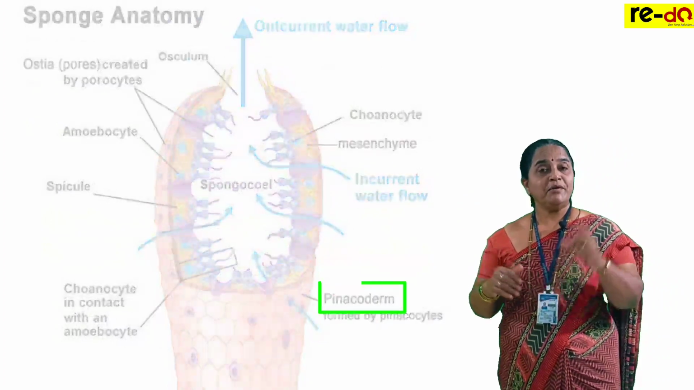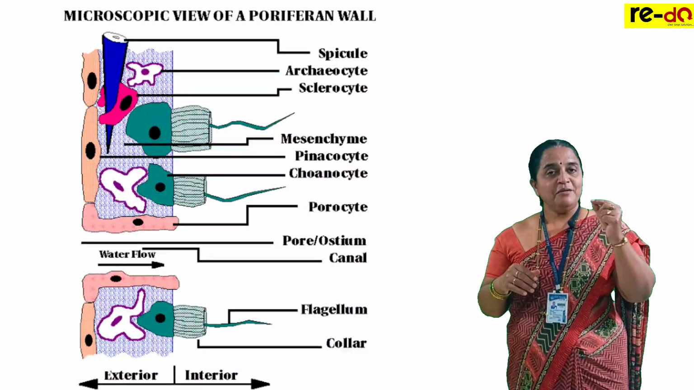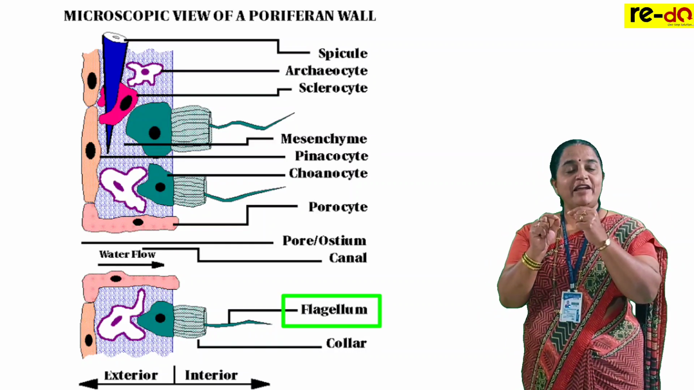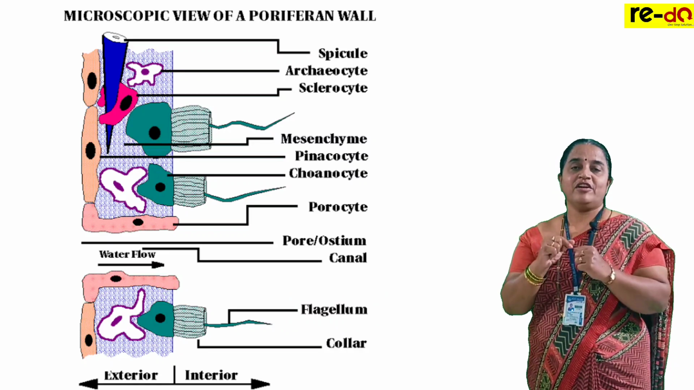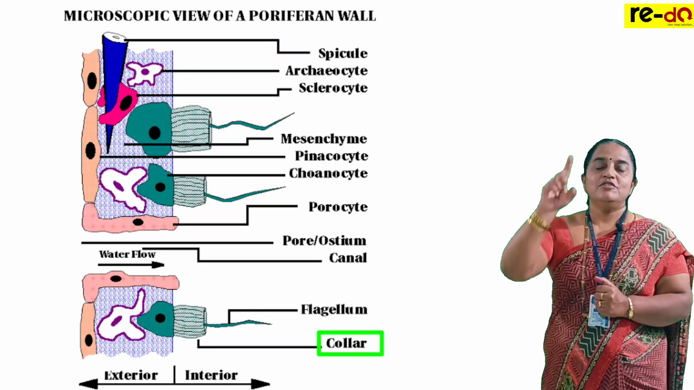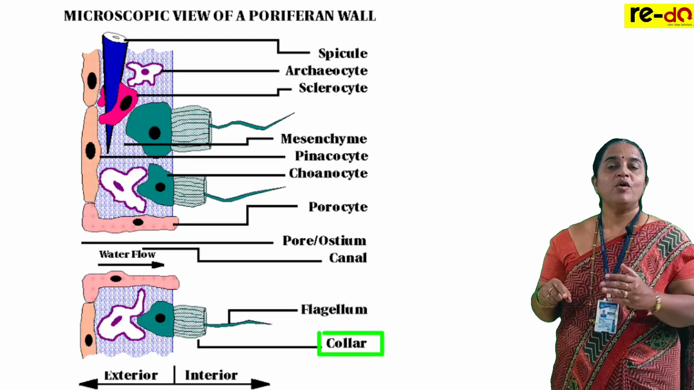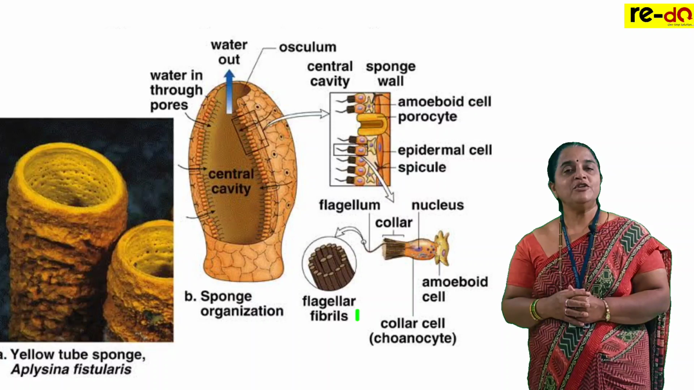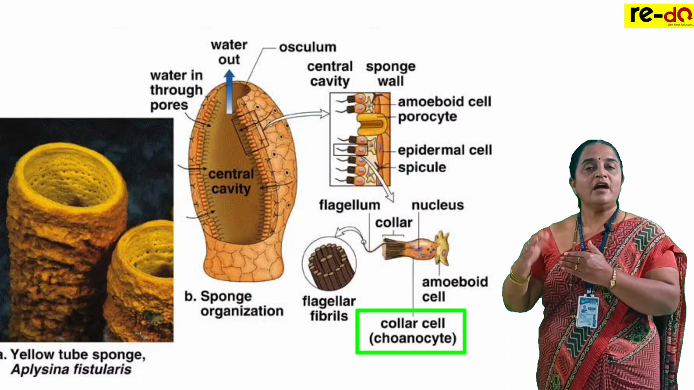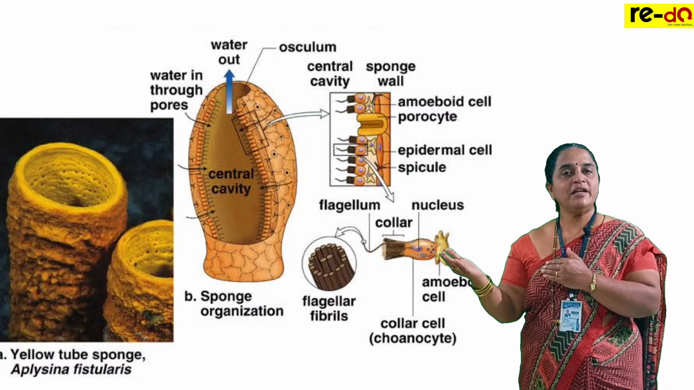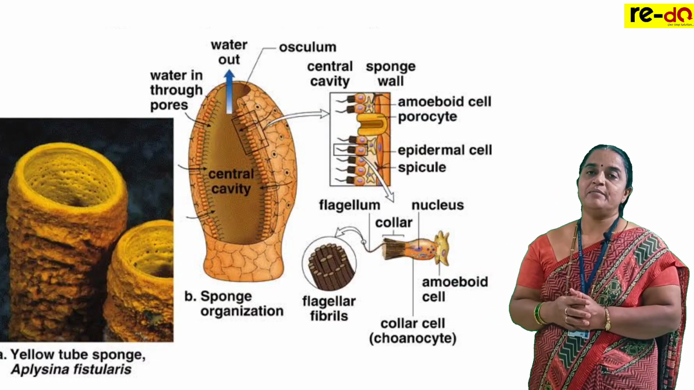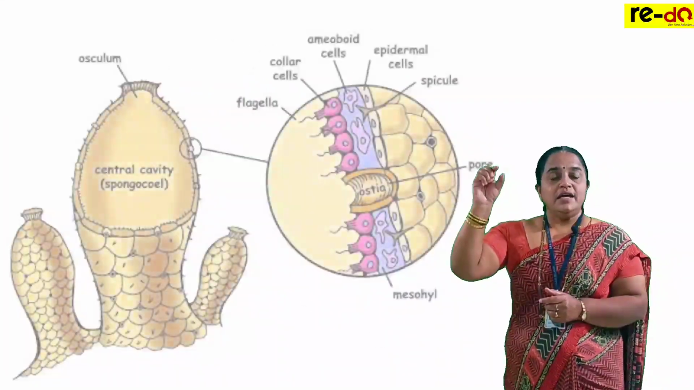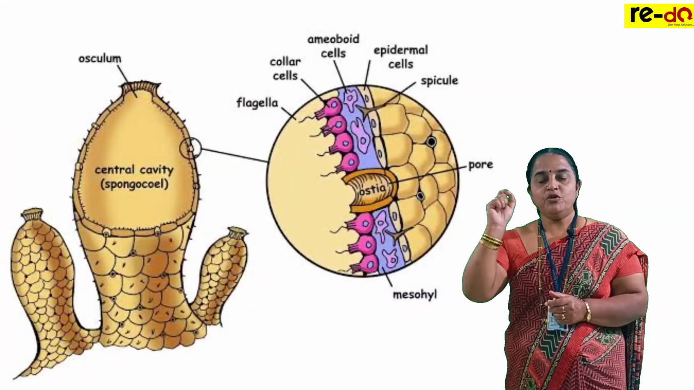And the inner layer is made up of special cells having minute projections called flagella, and this flagellum arises from a neck-like structure. It appears like a collar. So the inner layer is choanoderm, and these cells are known as choanocytes, commonly known as collar cells. So here the outer wall is generally called the dermal layer and the inner is the gastral layer because these cells help in digestion of the food. In this layer there are minute openings.